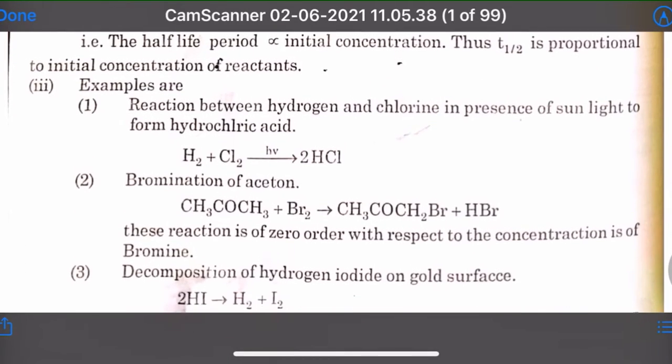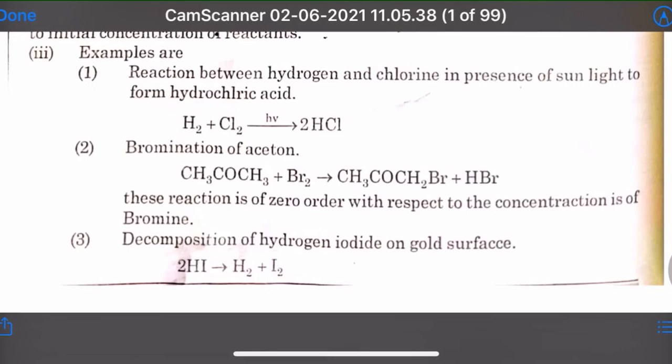For example આપણે લઈએ તો reaction between hydrogen and chlorine in the presence of sunlight to form hydrochloric acid, where H2 plus Cl2 in sunlight hν gives 2HCl.